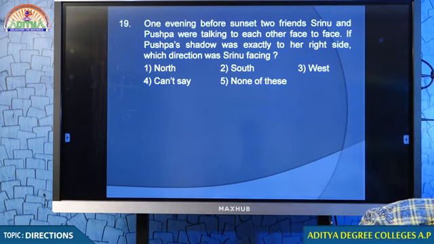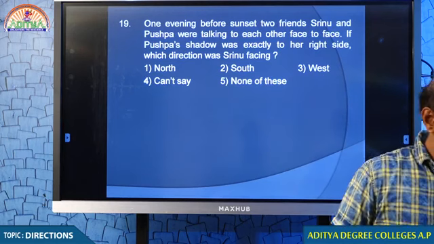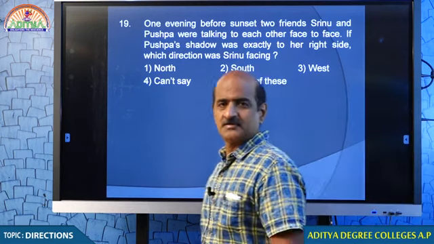Come on student. Question number 19. This you have to answer. Quick. I am waiting for your answer. Come on student, respond. Come on, somebody says north. One option I get, that is north. But what about the remaining? I want to see that everybody should respond.